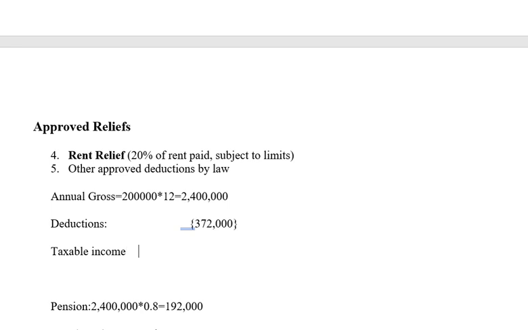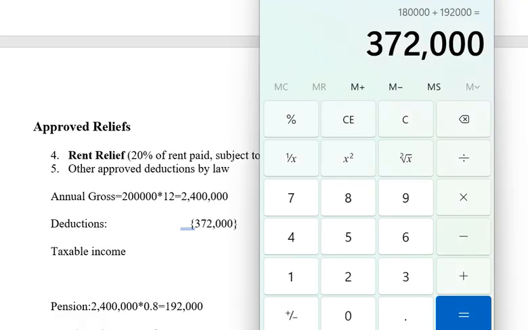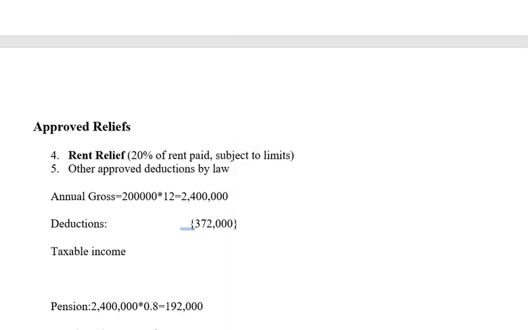This is what will be taxed. So 2,400,000 minus 372,000 will be equal to 2,028,000.